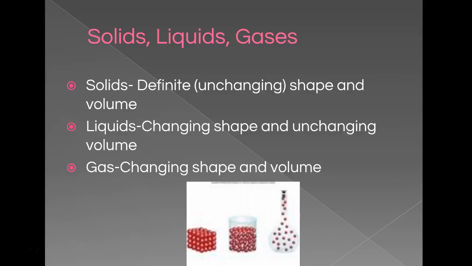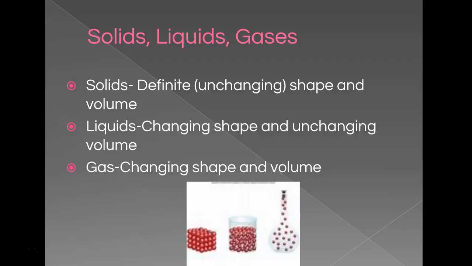All right, so solids, how we define a solid, it's a definite, which means it can't change, an unchanging shape and volume. So if you're sitting in a chair right now, good for it being a solid because it's not going to change its shape or its volume, or else you'd probably fall off of it. As opposed to liquids, their shape can change based on the container you pour your liquid in, but the volume is unchanging. So if you poured 100 milliliters of water in a cup, it's going to look like the cup shape. You pour that 100 milliliters into a bowl, it's going to take on the shape of the bowl. You still have 100 milliliters, it's just the shape changed. Gases have a changing shape and changing volume.